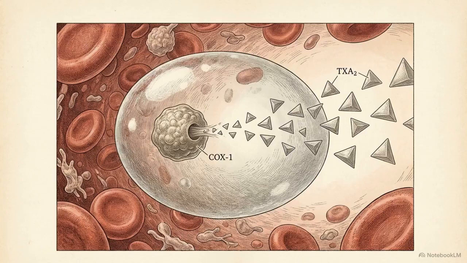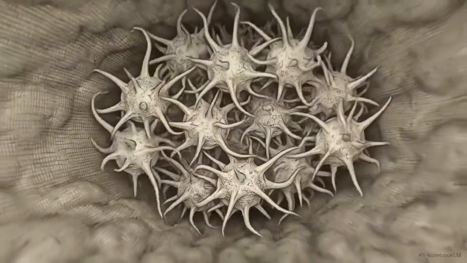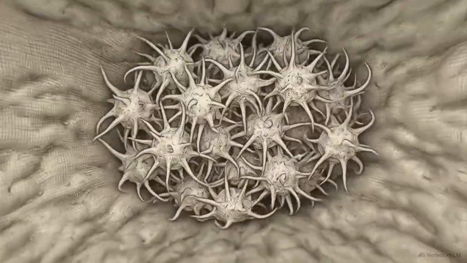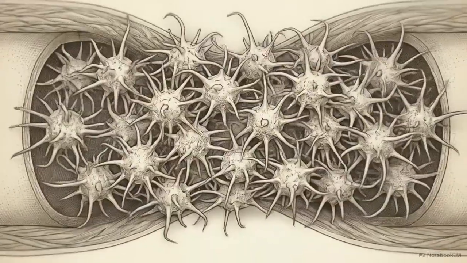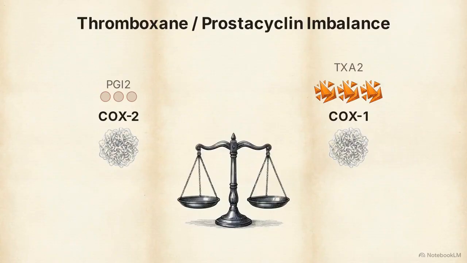This shield is counterbalanced by a second mechanism. Platelets rely exclusively on the COX-1 isoform to synthesize thromboxane A2, or TXA2. Thromboxane is the exact functional opposite of prostacyclin. It triggers vasoconstriction and aggressively drives platelets to clump together. Normal cardiovascular homeostasis is maintained by a precise balance: endothelial COX-2 generating relaxing prostacyclin against platelet COX-1 generating aggregating thromboxane.